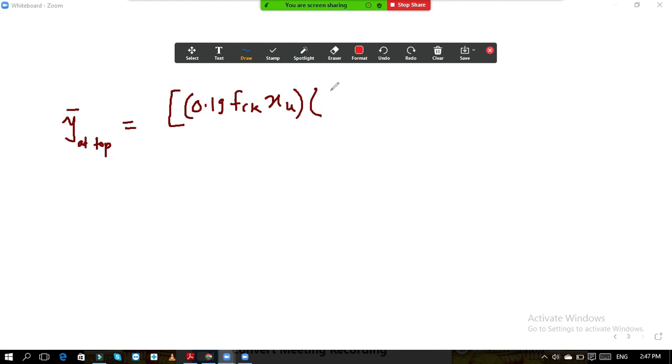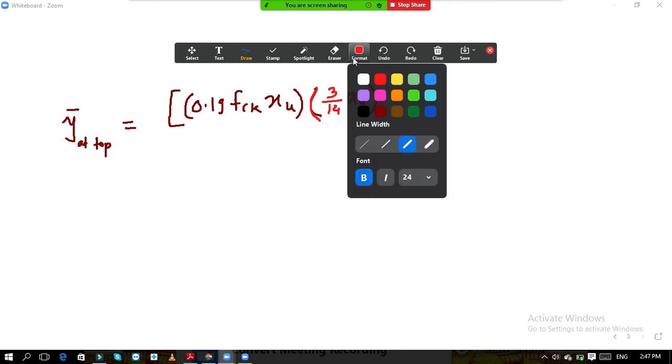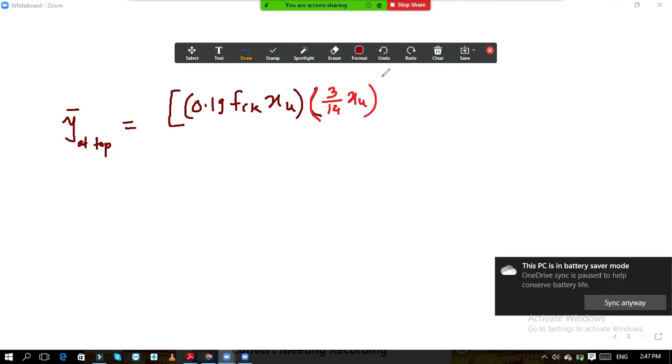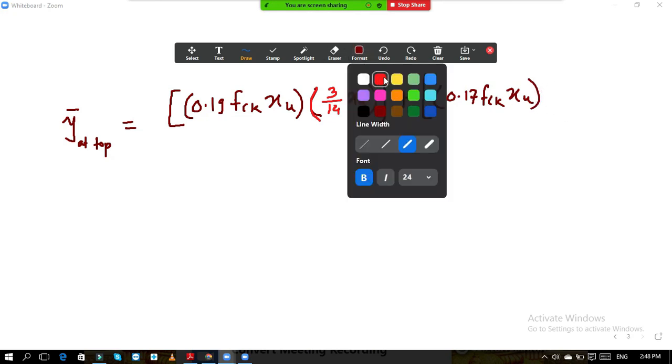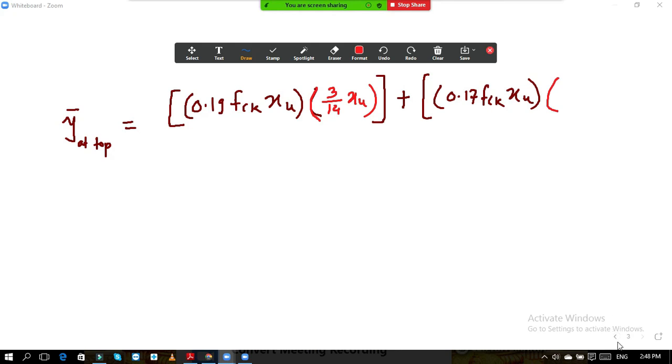What is y1? It is 3 by 14 into xu. This is your y1. The first bracket is complete, a1 y1 plus. Now second is a2 y2. If you put the values, a2 is 0.17 fck into xu. This is your a2. And now y2, we have already calculated this y2 here.